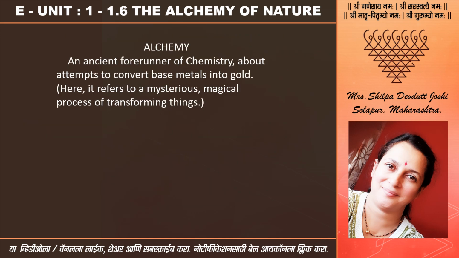Here they have given the meaning of alchemy. Alchemy is actually the chemistry. We say that this particular friend is very close to me. Why? Because she understands you better or he understands you better. So you have a wonderful chemistry between yourselves. So in the same way, an ancient forerunner of chemistry attempts to convert base metals into gold. Here it refers to the mysteries, the magical process of transforming things. So they have given the example of a flower turning into a fruit. So that is alchemy of nature.